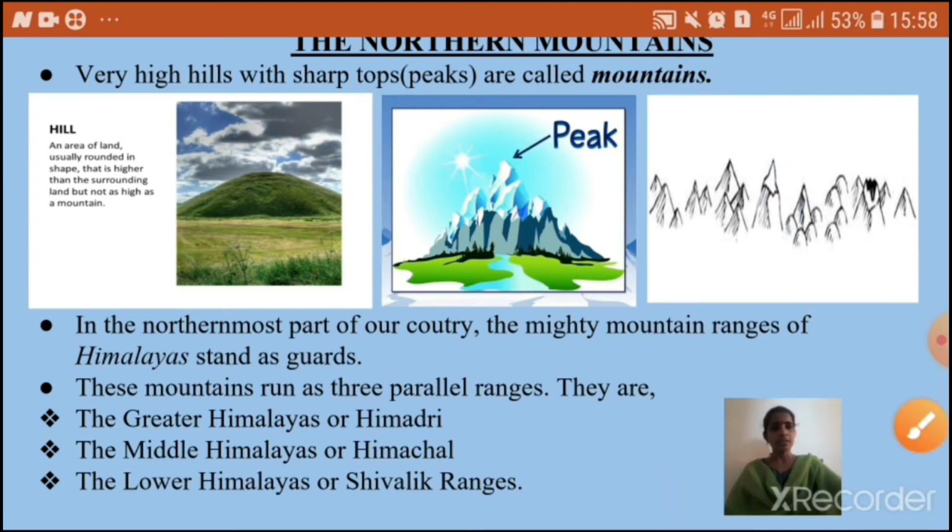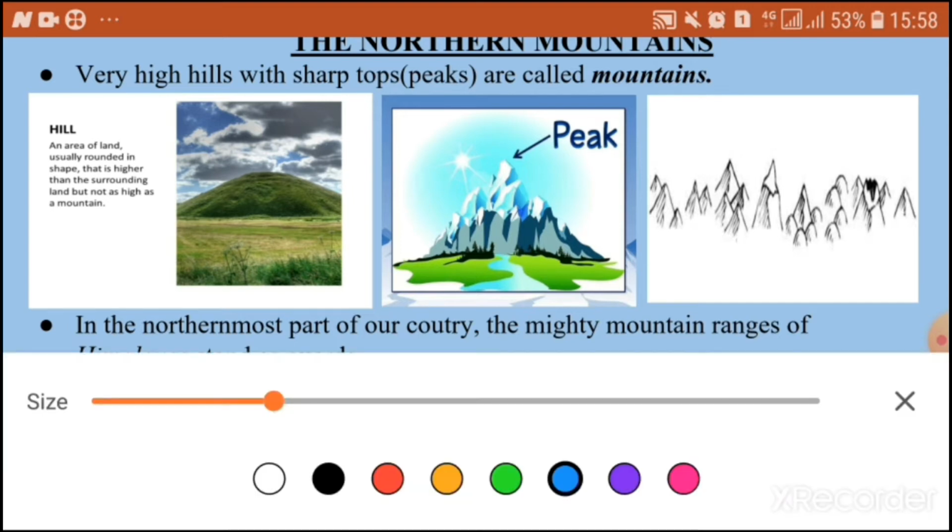Peaks means like this. See, the end of the mountain will be very sharp. In this picture you can observe, these are hills and these are mountains. So mountains have sharp tops or peaks.